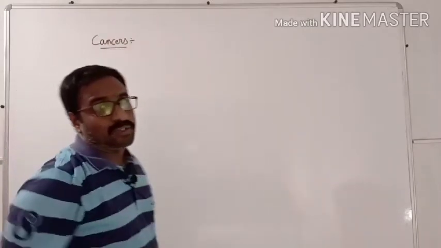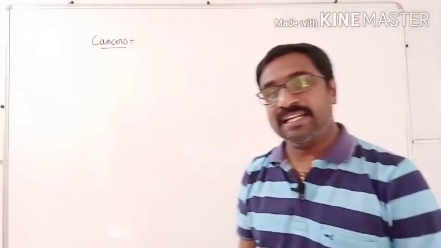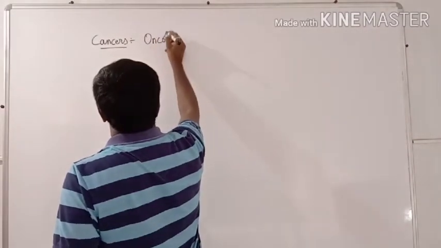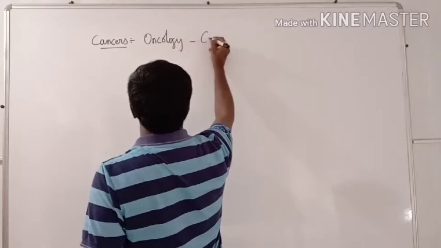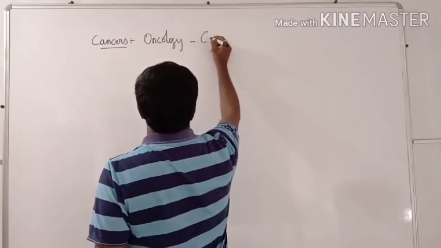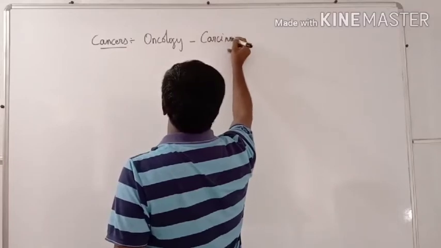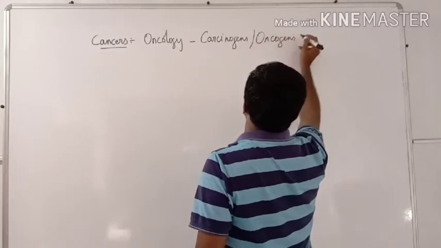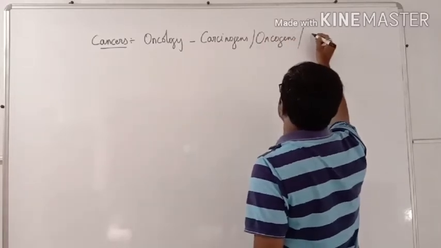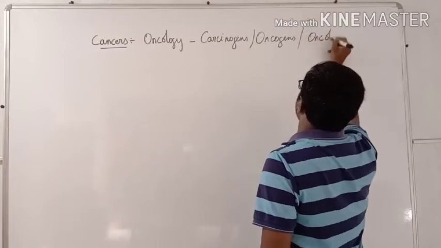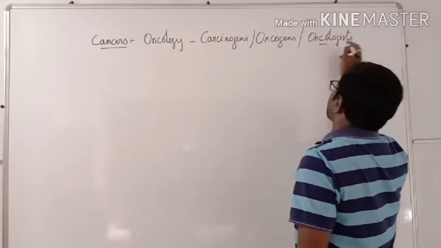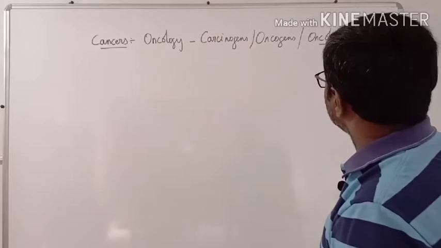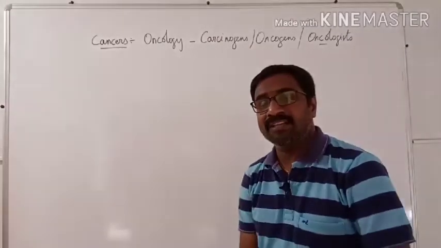Very frequently asked question: cancers. What is specially related with the cancers? The study of cancers is called oncology. Agents which will cause the cancers are called carcinogens, oncogens, and the people who treat are called oncologists. So oncology, carcinogens, oncogens, and oncologists, like that we have them.